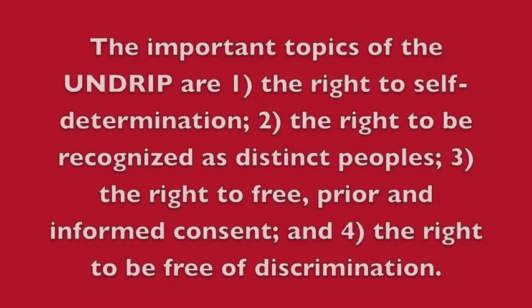The important topics of the UNDRIP are: 1. The right to self-determination, 2. The right to be recognized as distinct peoples, 3. The right to free, prior, and informed consent, and 4. The right to be free of discrimination.